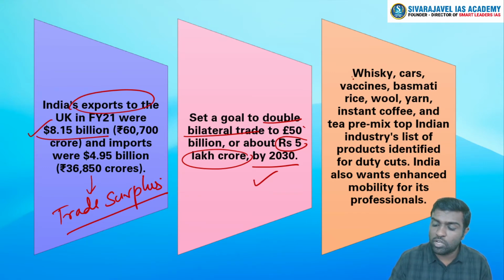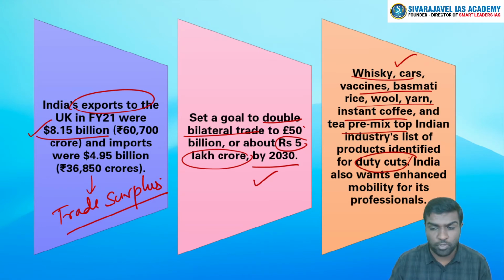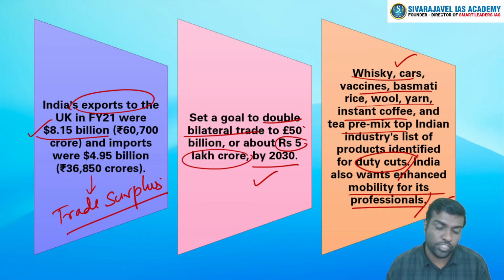So this includes all these commodities. They have talked about all these commodities where duty cuts are possible. So both India as well as UK will now agree to cut the tariff lines on several items. Clear? Here India also specifically wants mobility for its professionals. It wants a smooth flow of people from one end to the other.